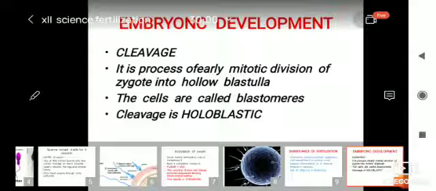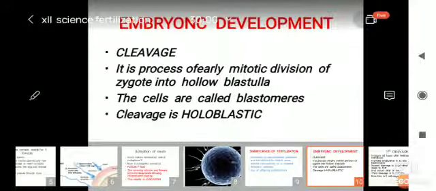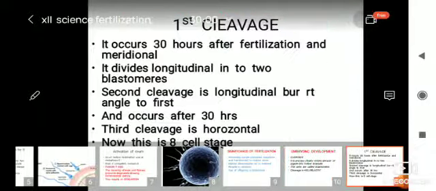The egg is completely divided, but there is no growth. First cleavage occurs 30 hours after fertilization, and it is meridional. It divides longitudinally into two blastomeres. Second cleavage is also longitudinal, but at right angle to the first.